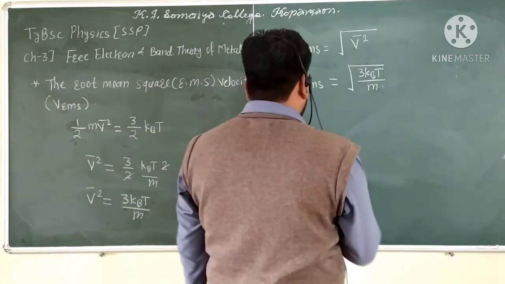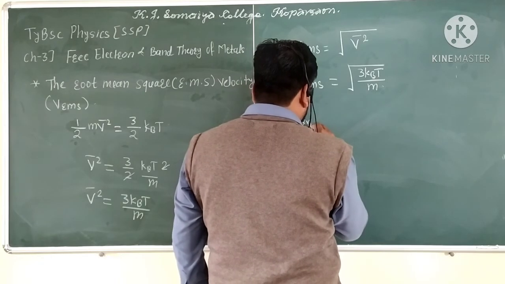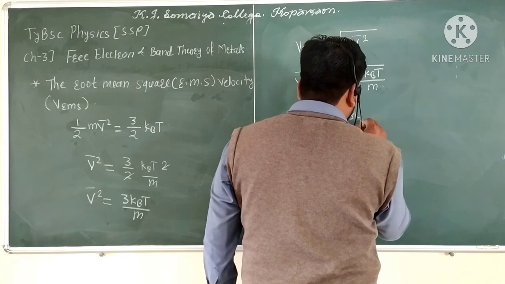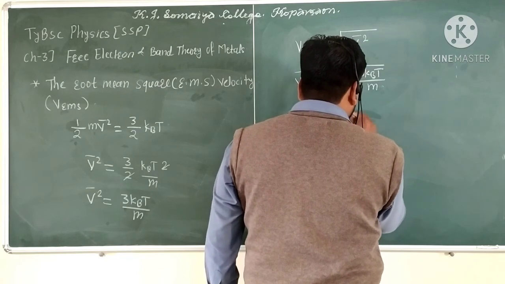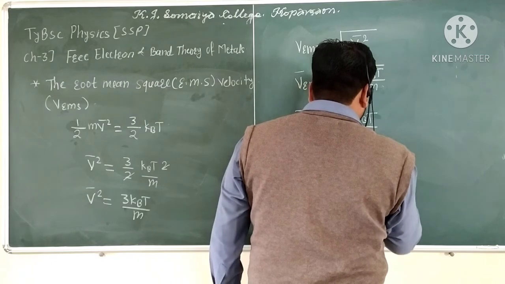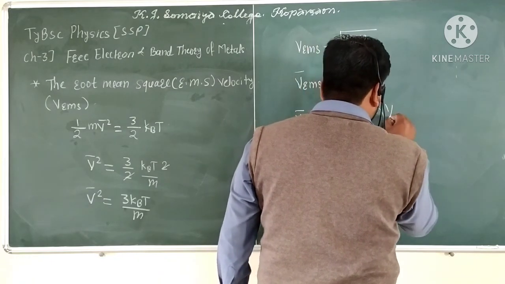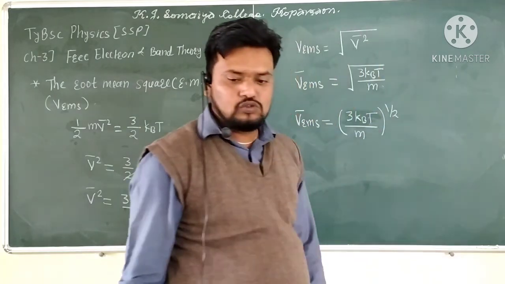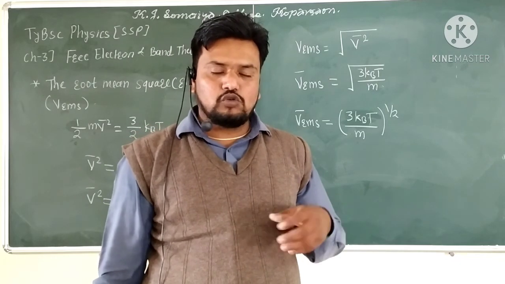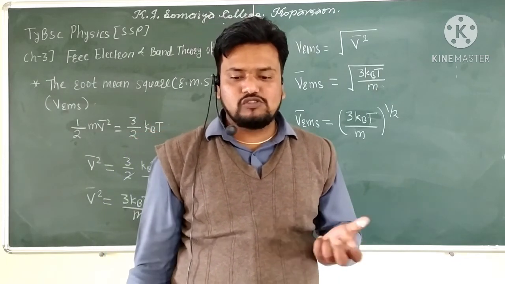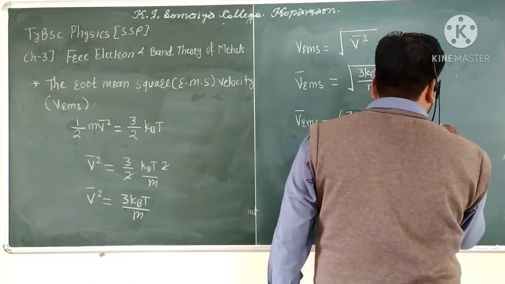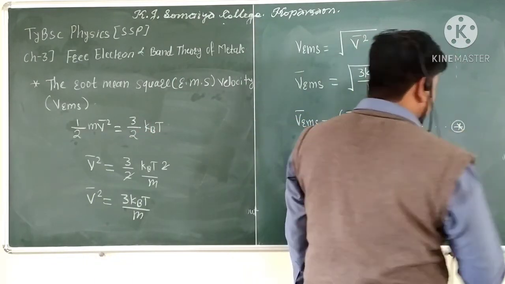So the VRMS velocity is given as 3 kBT divided by m, whole power 1 by 2. This is the root mean square velocity, or VRMS velocity, given as 3 kBT by m whole power half. So this is considered as equation number star.